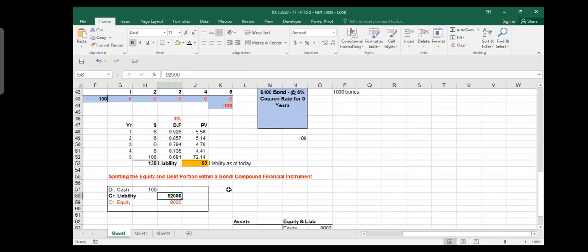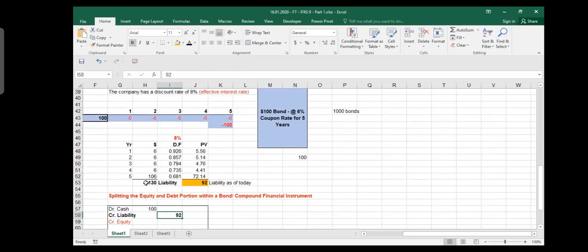And the liability is only 92. So what will happen is that you receive 100 today. This is your cash. This is your asset. But the liability you assume is just 92, I mean the present value of all these payments. I have to give 130 in cash. When you count it, it is 130, but when you see the value, it is only equal to 92, which means whatever you can buy today for 92, after 5 years you can buy the same thing for $130. So the difference between this 100 and 92, because you have to make the double entry equal, is $8, and it goes to your equity. The difference of this one, $8, goes to the equity part. So this is the double entry.